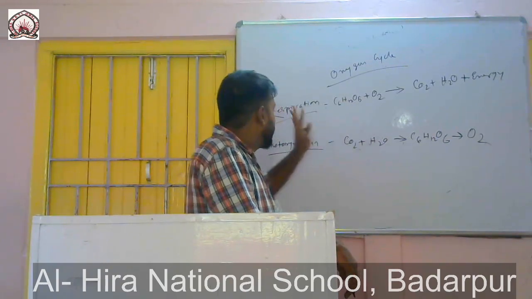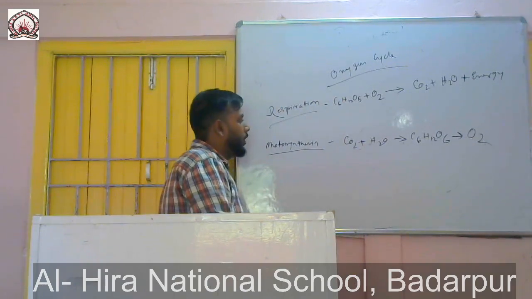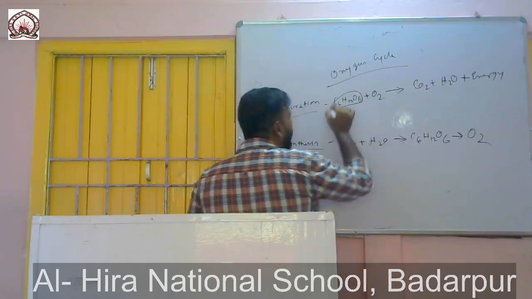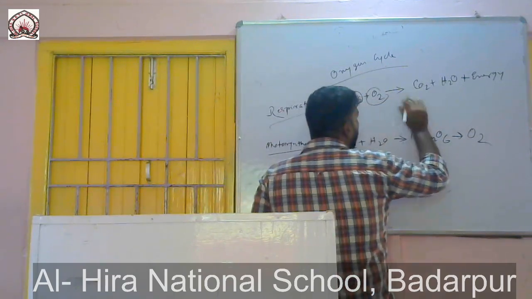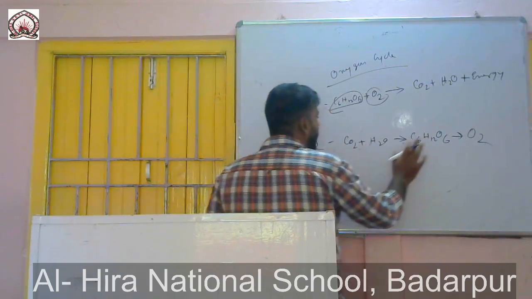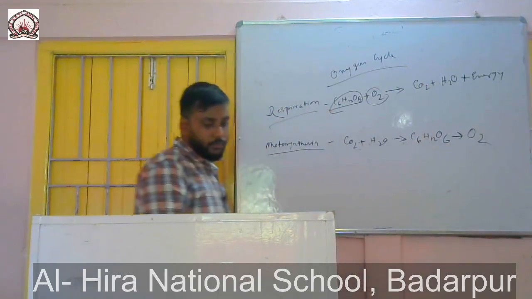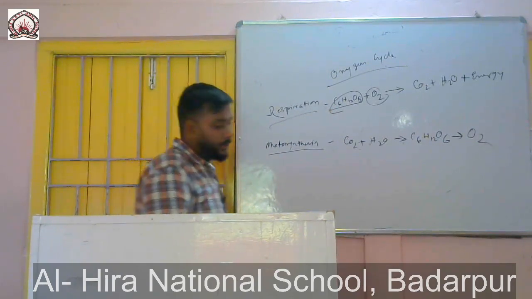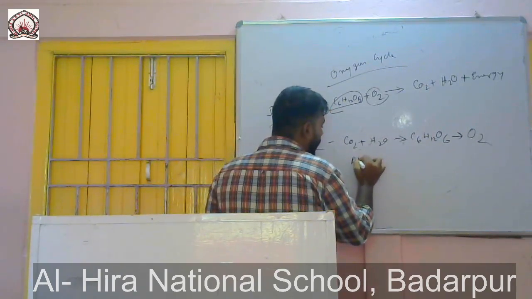These are the two formulas or two reactions which you see: here, food plus oxygen gives out carbon dioxide, water and energy. Here, carbon dioxide and water form the energy plus food, right? Now in the oxygen cycle, what happens? The atmospheric oxygen